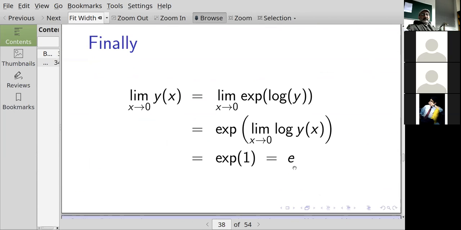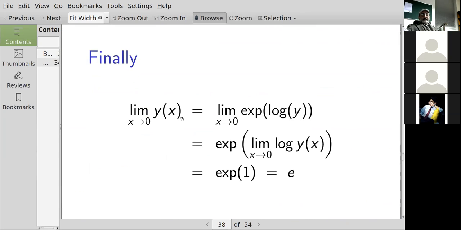Okay? So the limit as x goes to 0 of y of x is the limit as x goes to 0 of the exponential of the logarithm of y. Now, because exponential is a continuous function, I can pull the limit inside.